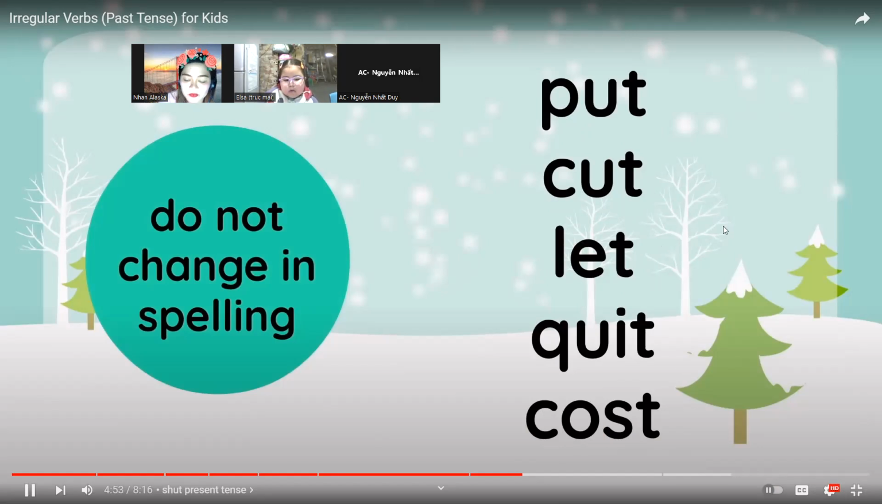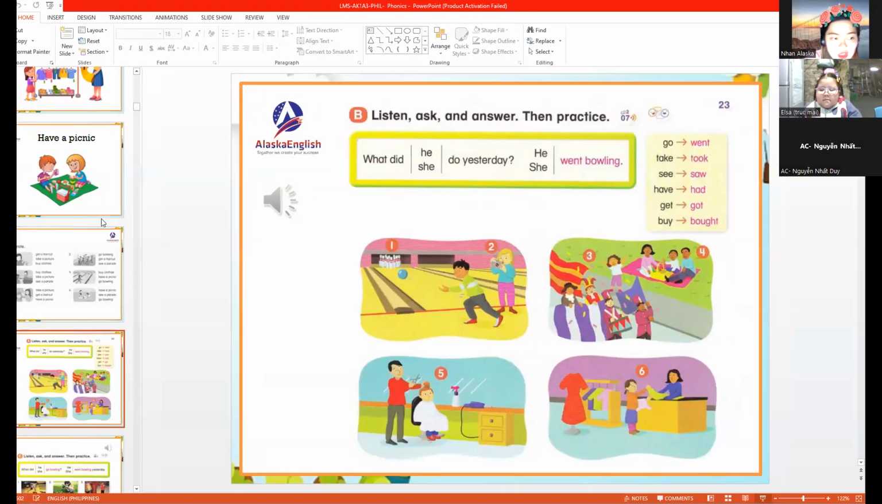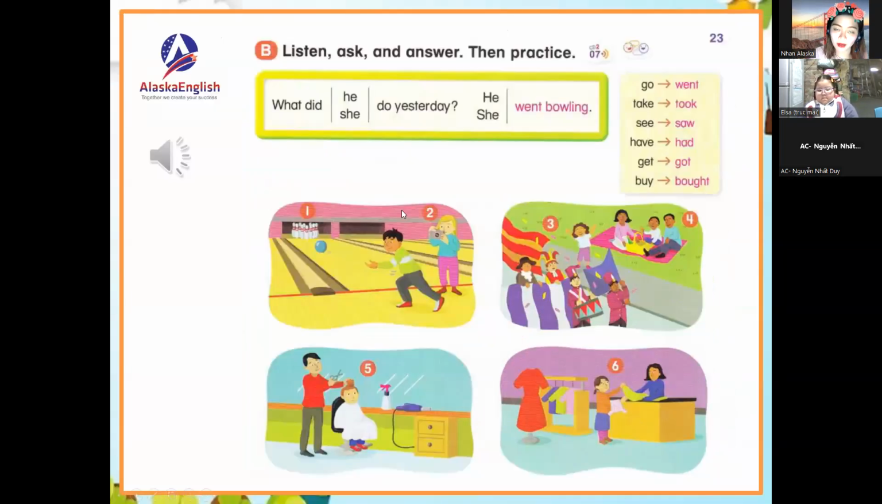For many irregular verbs, spelling does not change. Shall we look at some more? All right, with that one, I think we can go back to our lesson. It is very clear that when we talk about the irregular past, it is quite different from what we used to know, where we just add d or ed to the end. In this case, we are changing the spelling, or in some other examples, they don't change in spelling at all. It stays with the original word.